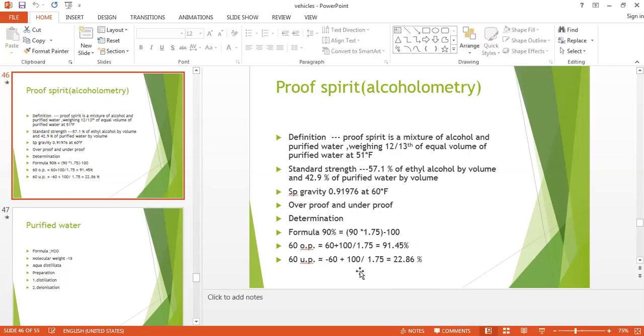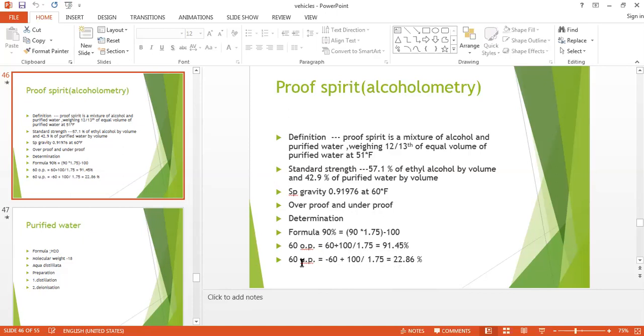And if it is underproof, underproof means the 100 volumes you have to subtract. So 100 volumes of liquid contains only 40% of proof spirit. So here, overproof and underproof. In overproof the percentage of alcohol is much more, and in underproof it will be less.